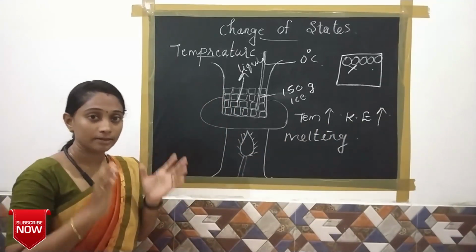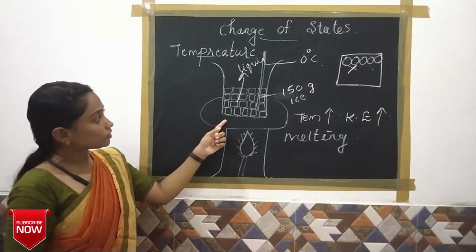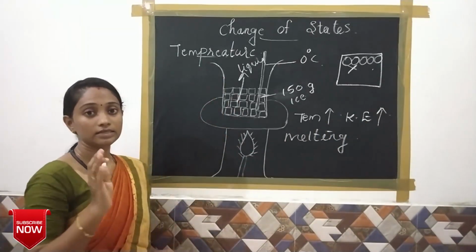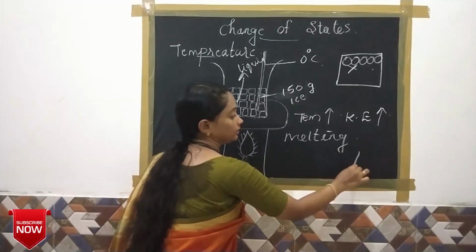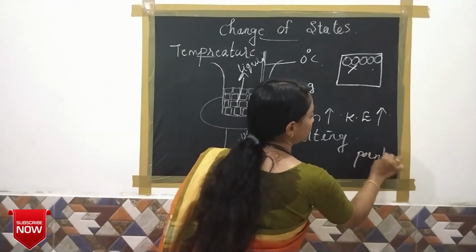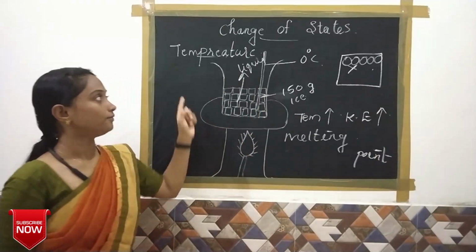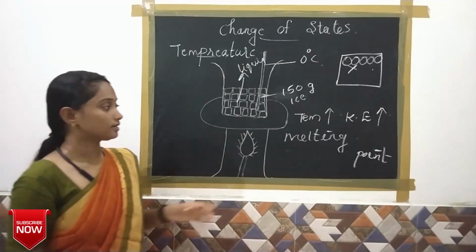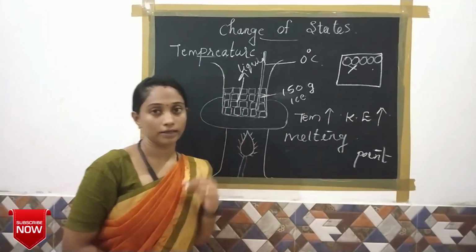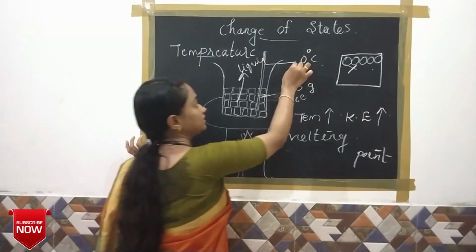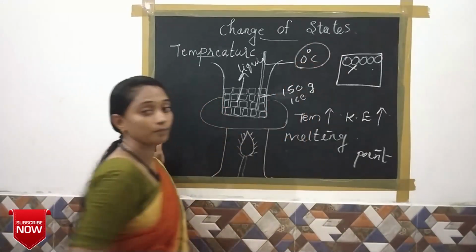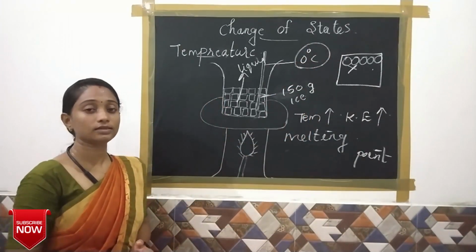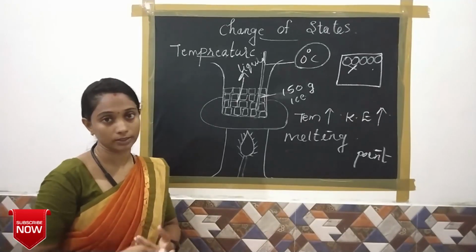The temperature at which a solid substance is converted into liquid is named the melting point. So we can say 0 degrees Celsius is the melting point of ice. And this process is also known as fusion.